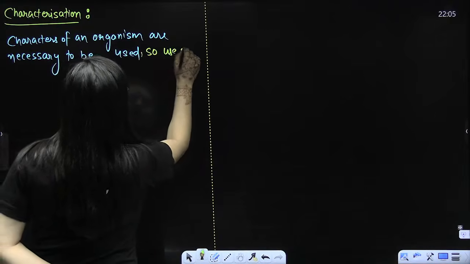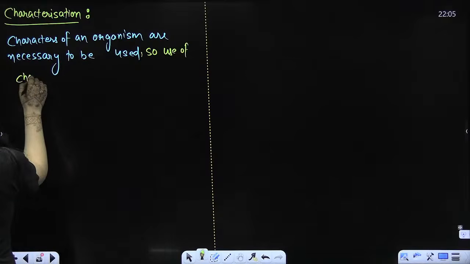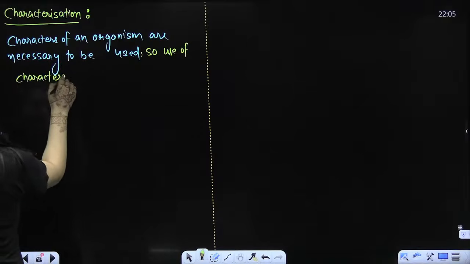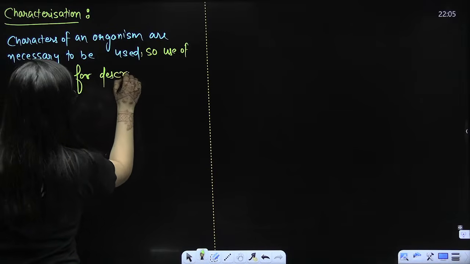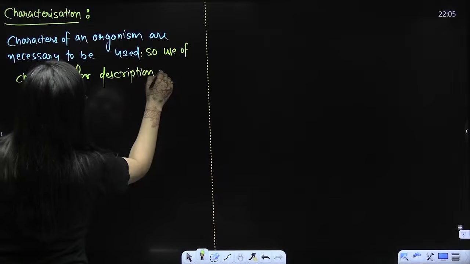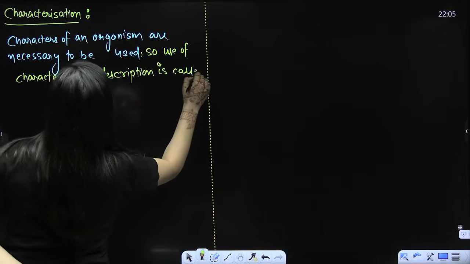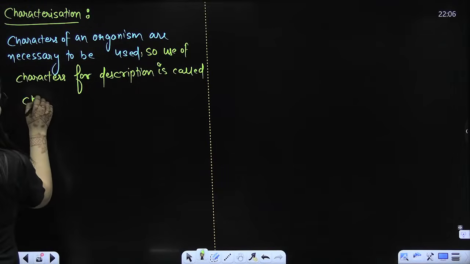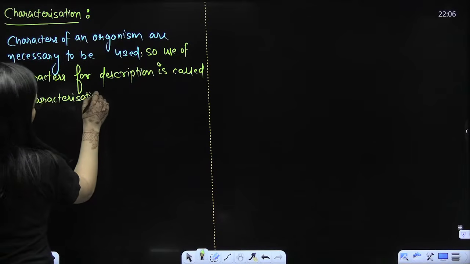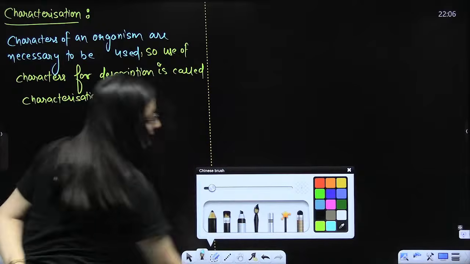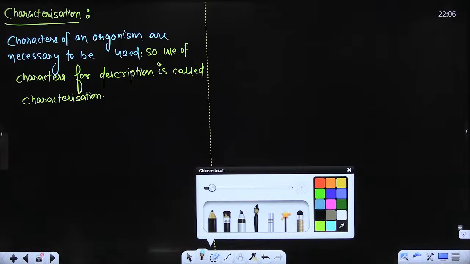Use of characters for description, like you are using these features, these characters for description. You are making a description out of that, so you are calling it characterization. You are doing characterization of that. You are writing features of that particular organism. Am I clear? Then comes the identification.